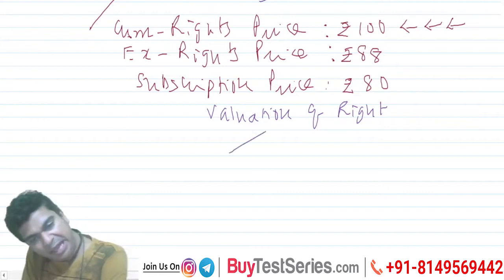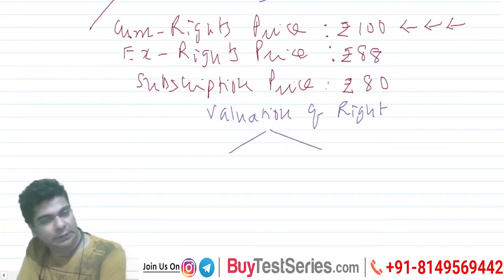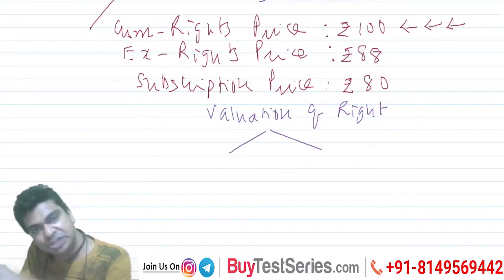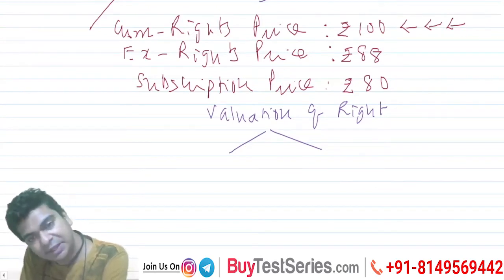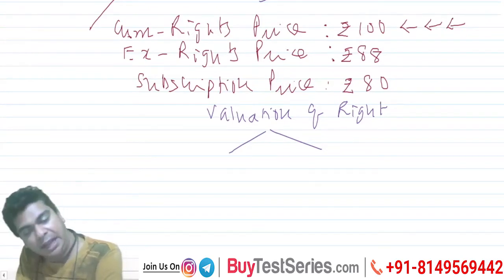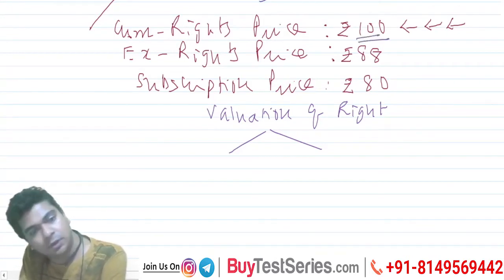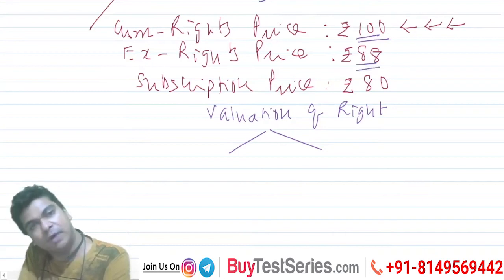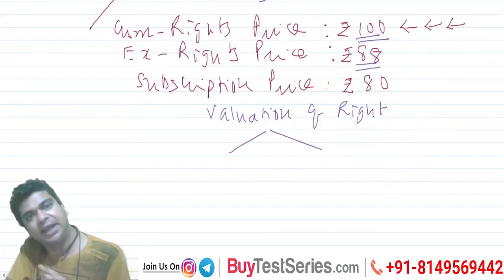Now, there are two ways in which the right can be valued. Try to understand both the ways in which it can be done. Now, one way of valuing the rights is thinking in this way. See, the cum rights price over here is 100 rupees. And the ex rights price over here is 88 rupees. Right? One is 100 rupees, another is 88.